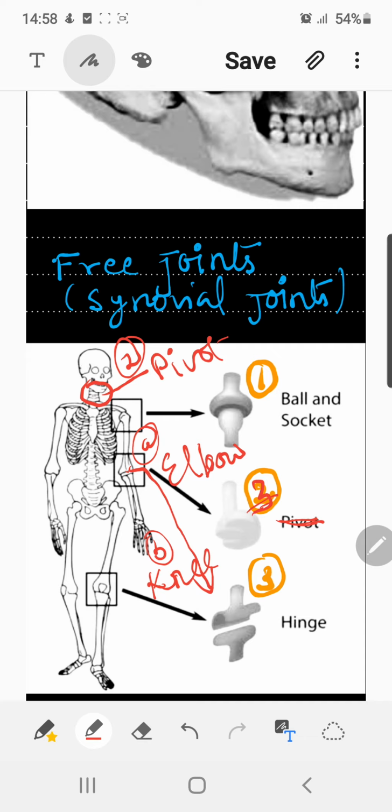See, what is the definition for the hinge joint? It's like how you open or close a door, because it is fixed with a hinge. Likewise, the movement of the door, in which we can easily open or close the door, but we cannot do this action in the reverse way.